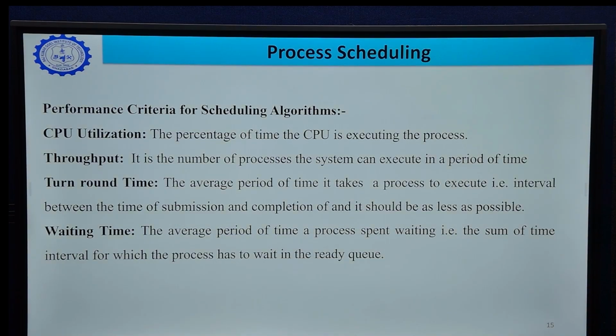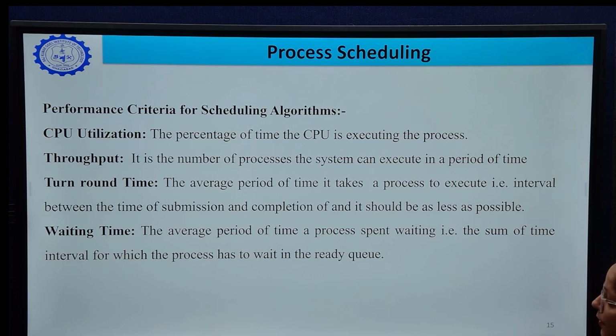Here are a few performance criteria which will tell us which algorithm is good in some circumstances. First one is CPU utilization. It is the percentage of time the CPU is executing processes. That simply means whenever the system is idle, the CPU utilization decreases. Throughput is the number of processes the system can execute in a period of time, that is, the number of processes executed per unit time.